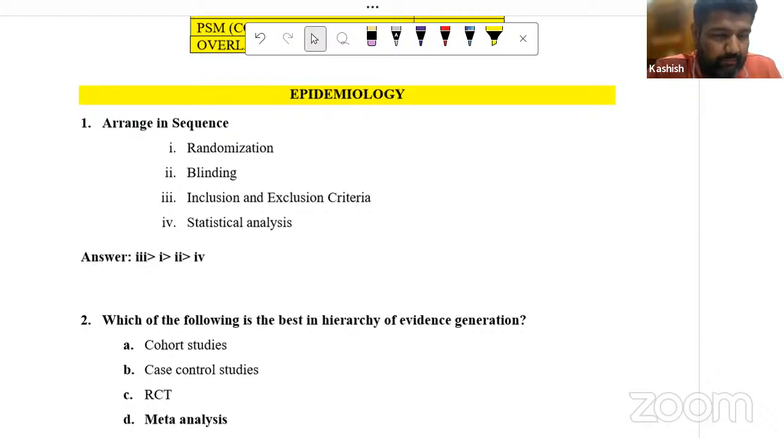The first question is from chapter epidemiology. This question is asking about the correct sequence of RCT. So guys, in RCT, the number one thing we do is, we have a whole population, we choose a study population. In this process, we do random sampling. Then when we have a study population, we divide them in 2 groups or 3 groups or 4 groups, depending upon how many arms we need in RCT.